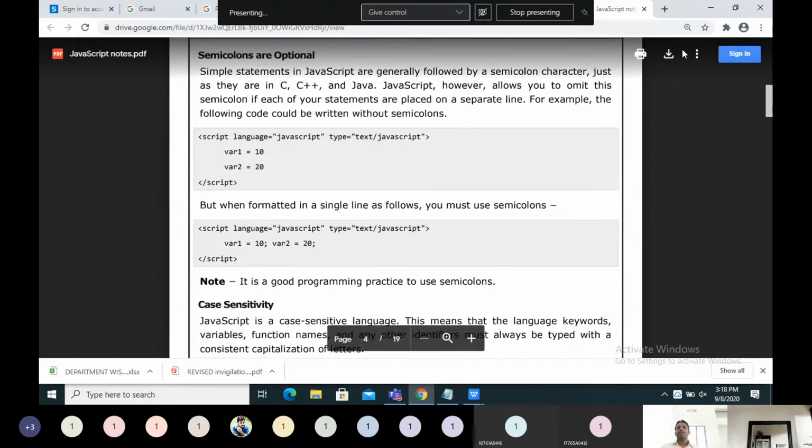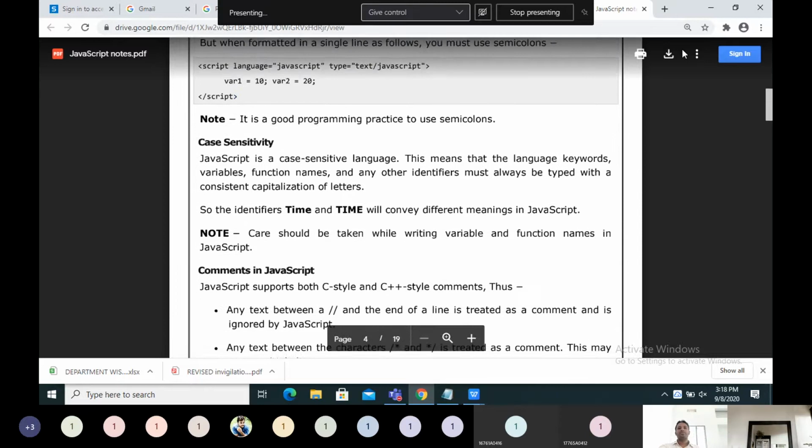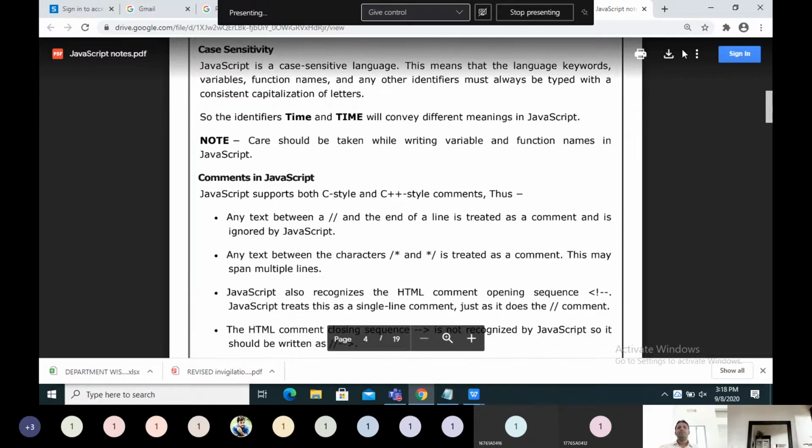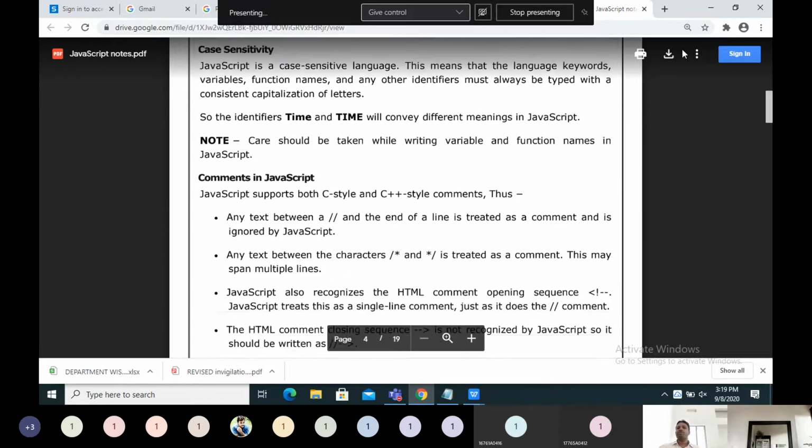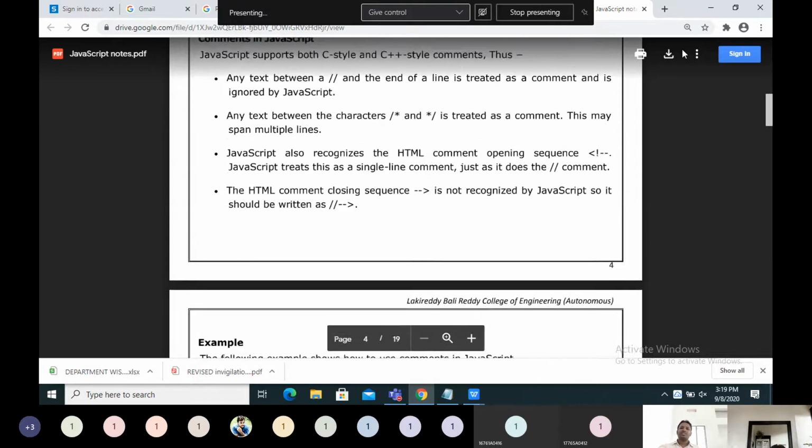Now you can create variables. No need of writing the data type here. Directly you can write, like Python, the name of the variable is equal to a value. Based upon what value you are assigning, that kind of data type is applied to that variable. Because it is in the form of an object, based upon the value, that variable will be used. And it is case sensitive, so small letters and capital letters are different. And how to write comments, all those things.